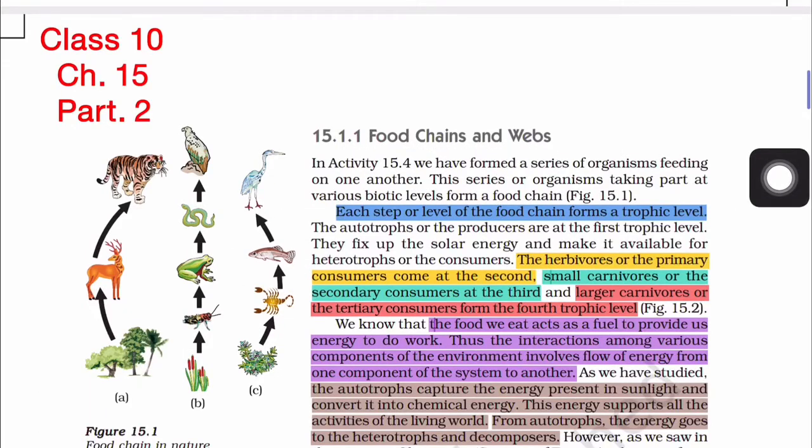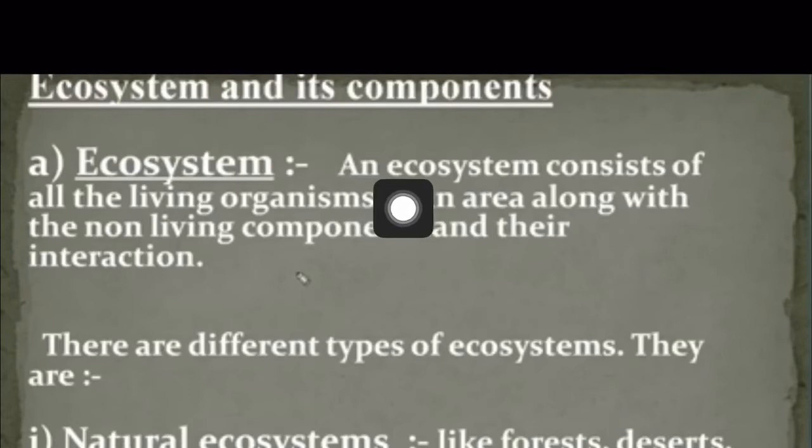So in the previous video, we have discussed the ecosystem. And in the definition of ecosystem, we have seen that an ecosystem consists of all the living organisms in an area along with the non-living components and their interaction. So in an ecosystem, there must be three things. One is living organisms, number two non-living components, and number three interaction.